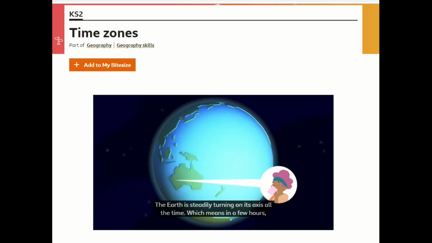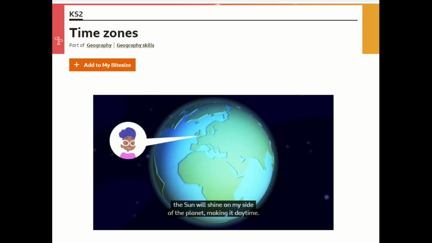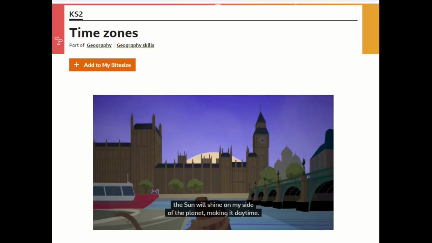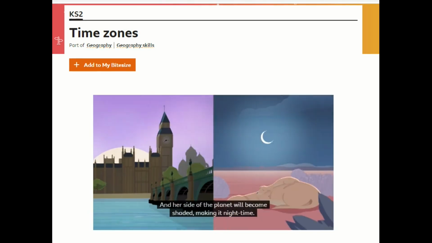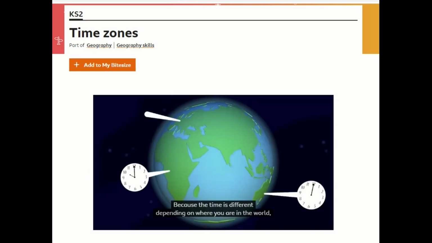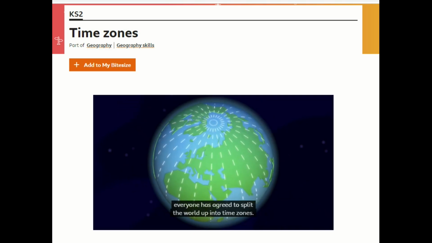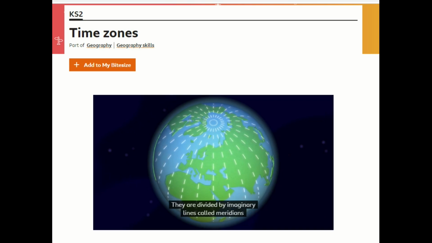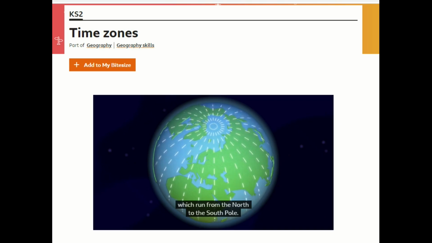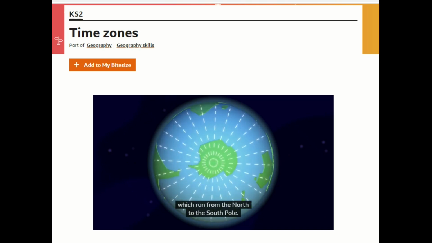The earth is steadily turning on its axis all the time, which means in a few hours, the sun will shine on my side of the planet, making it daytime, and her side of the planet will become shaded, making it nighttime. Because the time is different depending where you are in the world, everyone has agreed to split the world up into time zones. They are divided by imaginary lines called meridians, which run from the north to the south pole.